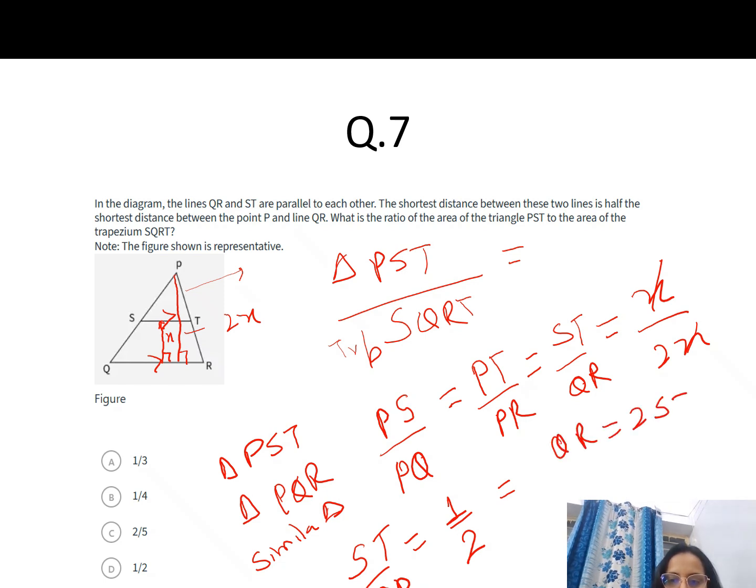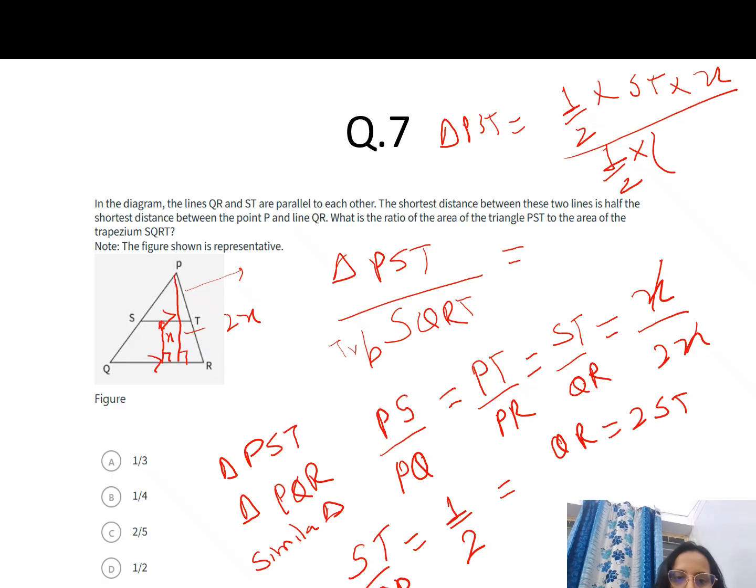Now, the area of triangle PST equals half into base ST into height, and the height here is x. The area of the trapezium equals half into the sum of parallel sides, ST plus QR.